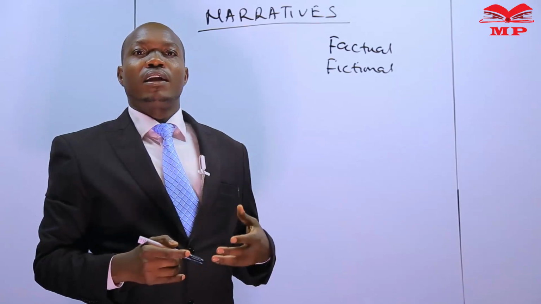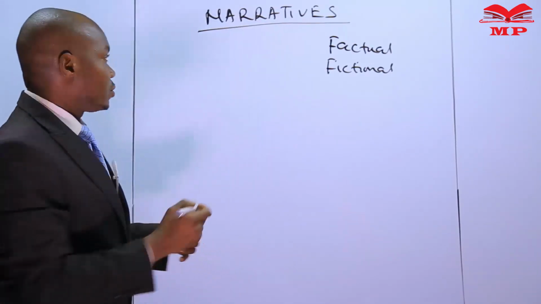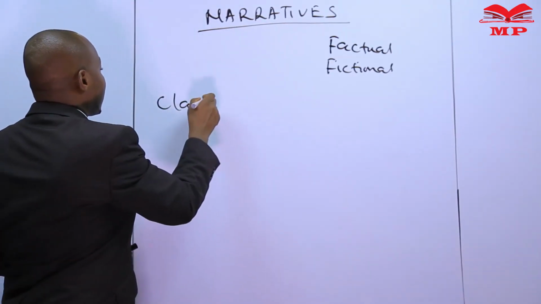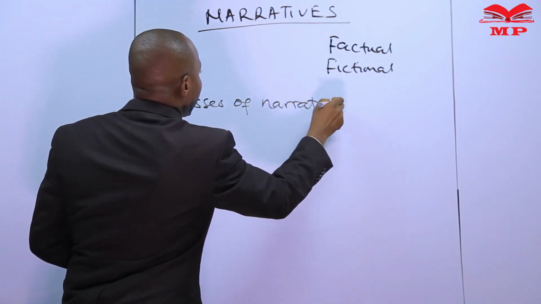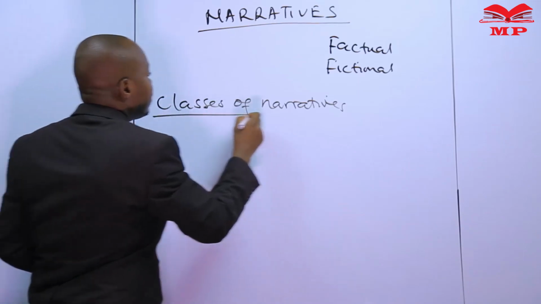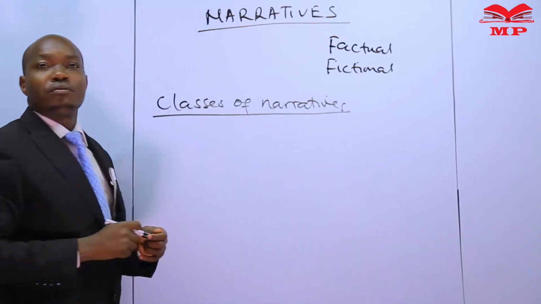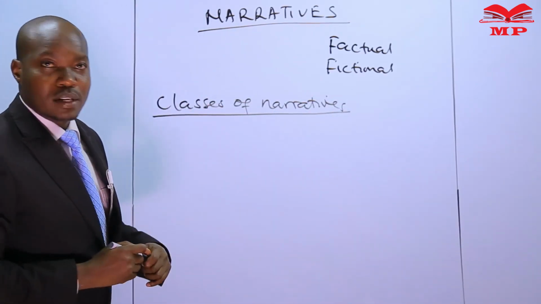Now, we have classes of narratives. So we want to look at classes of narratives. And we have 9 classes of narrative. The first one is called a myth.